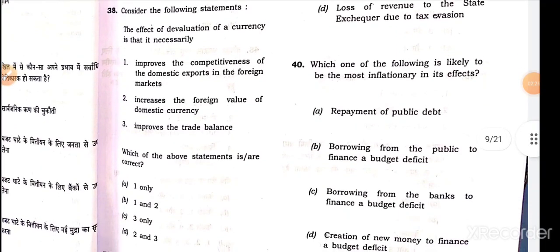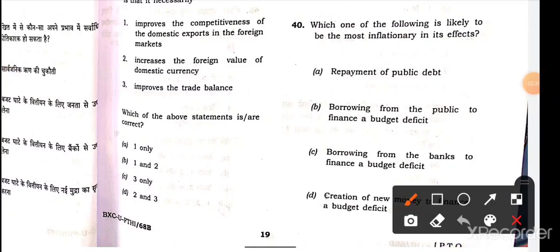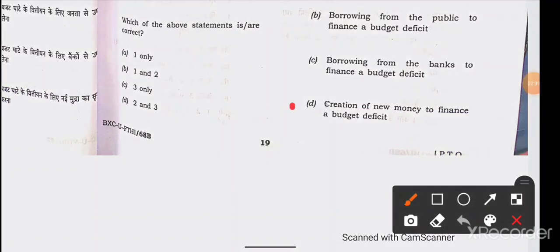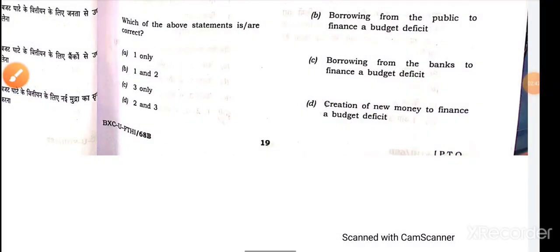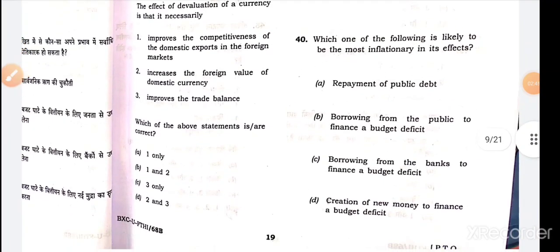Next, 40th question: which one of the following is most likely to be the most inflationary in its effect? 40th, option D is the correct answer. Creation of new money to finance a budget deficit is the right answer, because it is the most inflationary in its effect.